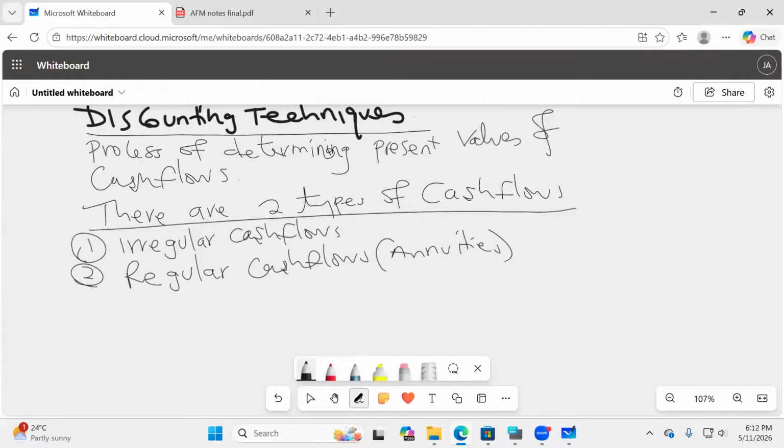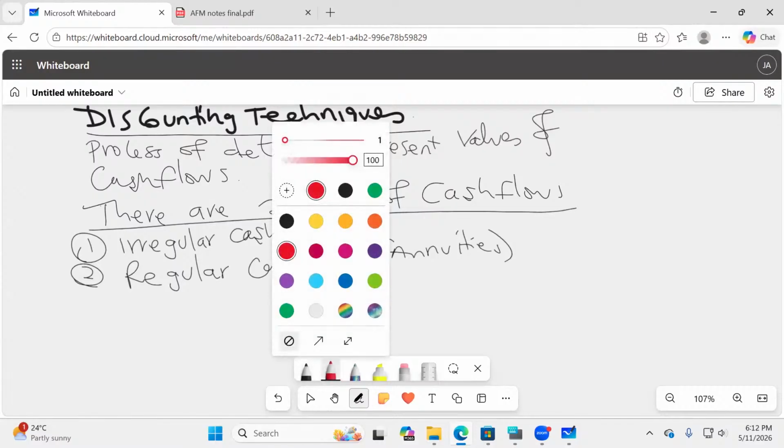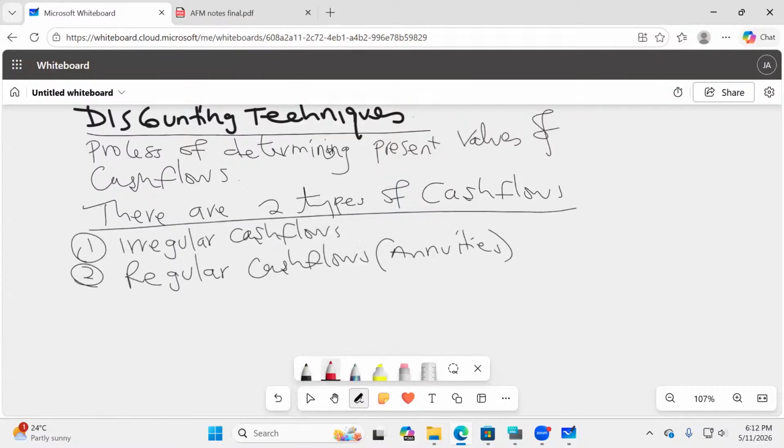Now, what are we supposed to appreciate, ladies and gentlemen, about these two types of cash flows? Anytime they want us to discount irregular cash flows, we shall always use what we call PVIF. How about regular cash flows? Regular cash flows, we shall use what we call PVIFA to discount them.